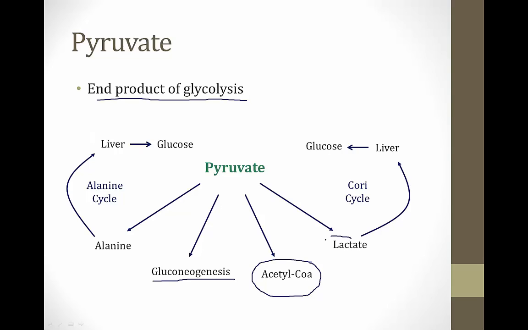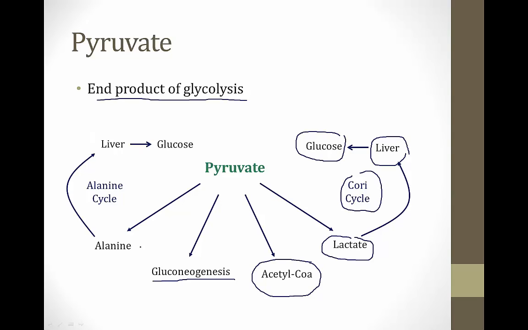One includes conversion to lactate. This is often done by red cells, which lack mitochondria. It's sometimes done in muscles, and then the muscles can release the lactate into the bloodstream where it can go back to the liver, and then the liver can convert it into glucose via gluconeogenesis, and this is called the Cori cycle.